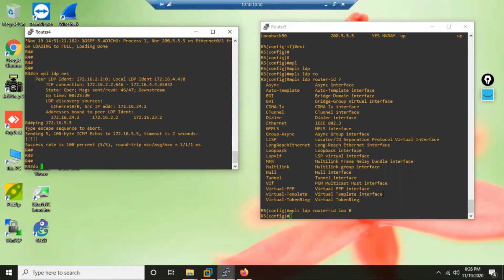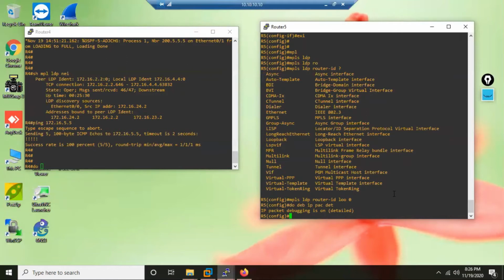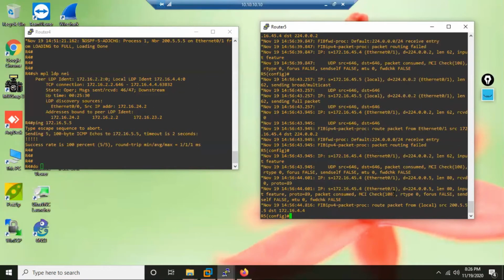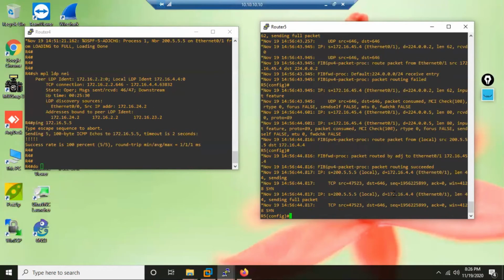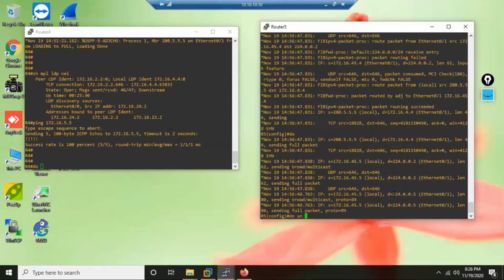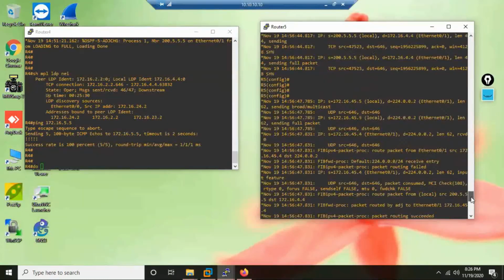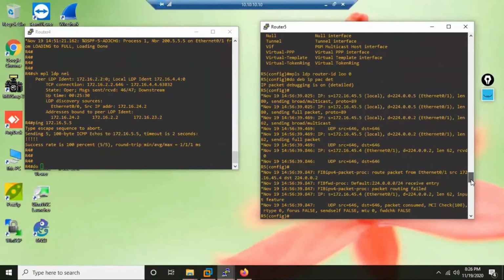Again, I will do a debug. Let us do debug here, on R5 only. Do debug IP packet detail. Stop the debug. Again, go through the debug output and see what exactly is happening.